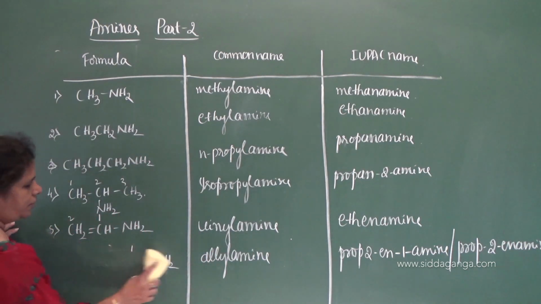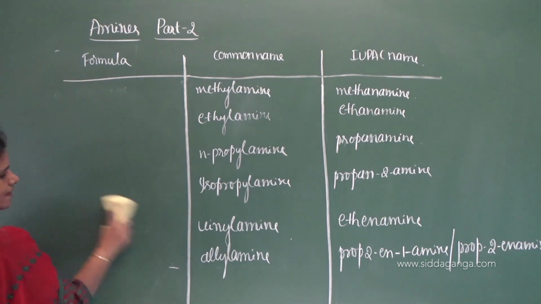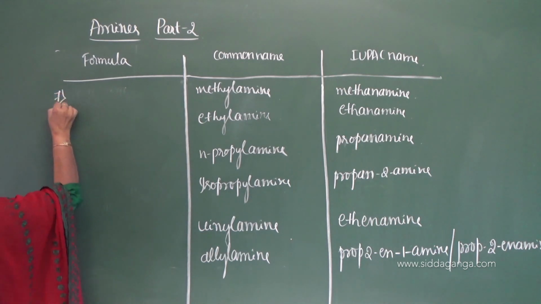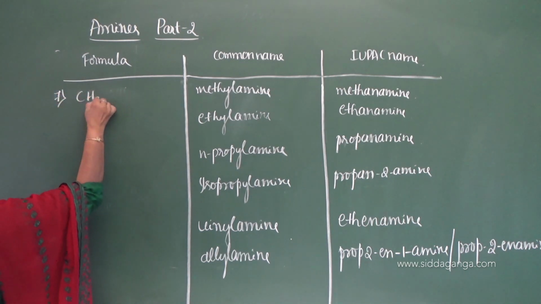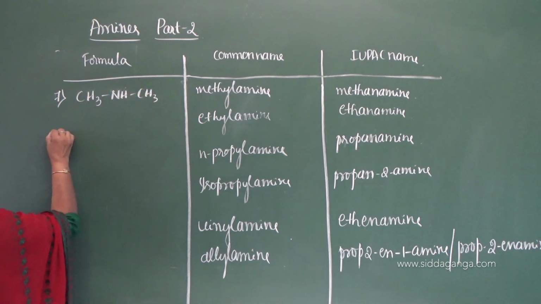Now let us move on to the secondary amines. Seventh one, CH3NHCH3.